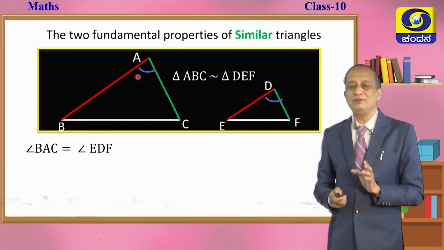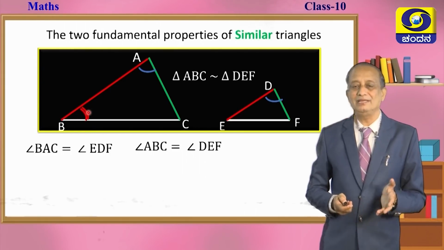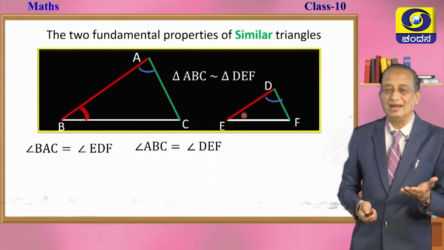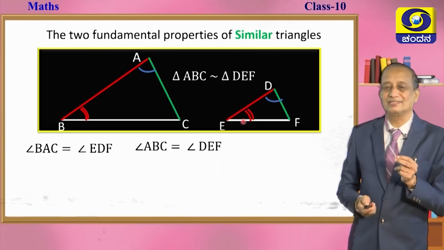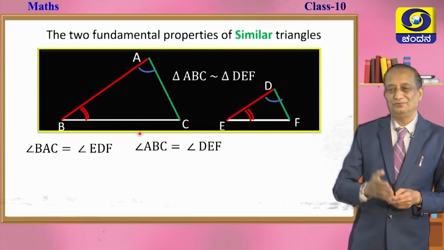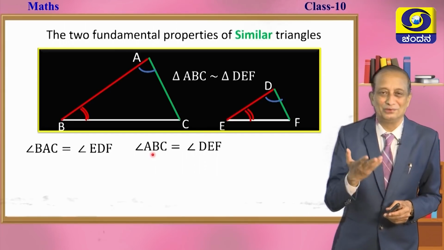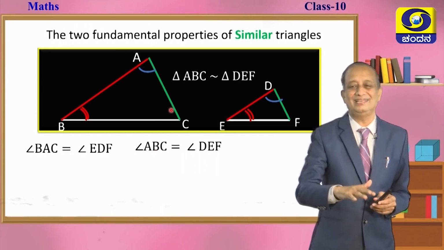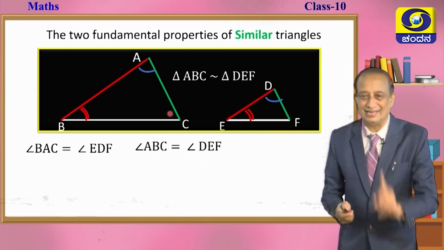Now, come to B and E, children. Take the protractor and measure angle B and angle E. You will see that angle B is equal to angle E. So, we put two arcs there. You know that the sum of the three angles of a triangle is 180. Therefore, don't you think the third angle C and angle F must be equal? Yes, you are right. It has to be equal.